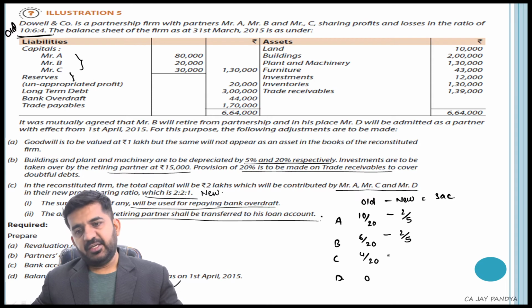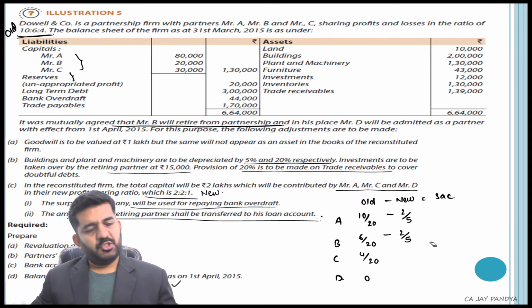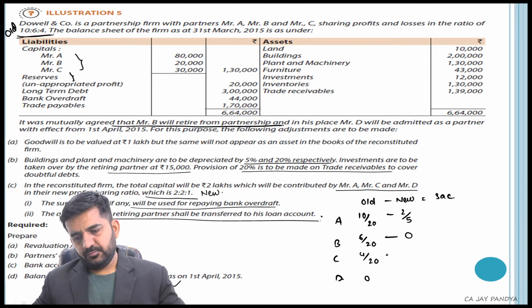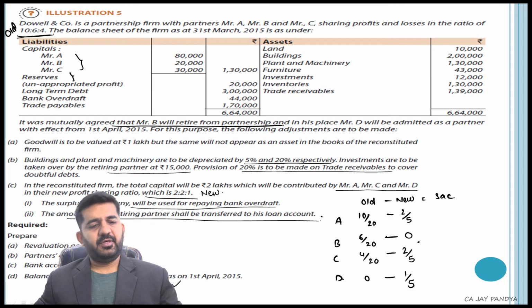Mr. B will retire from partnership. New ratio of B will be 0. C's ratio is 2 by 5 and D ratio will be 1 by 5.